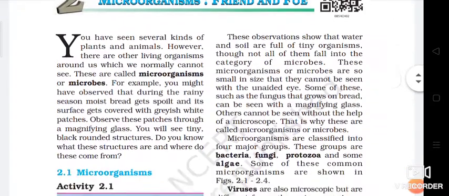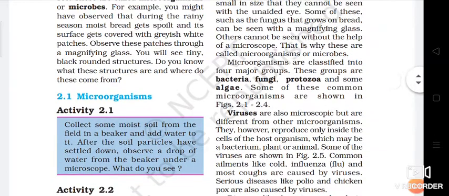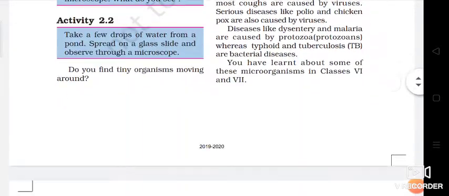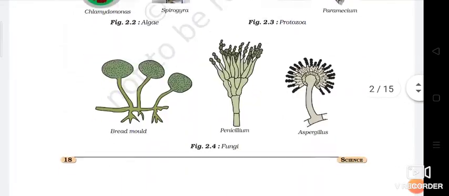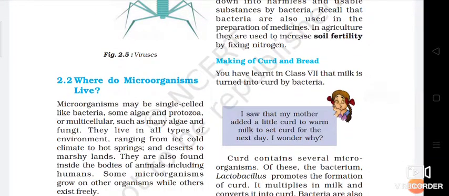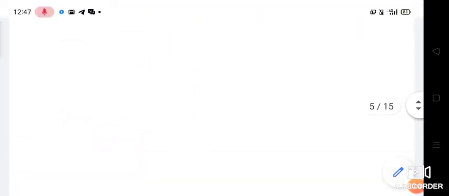So in that we have discussed the concept of microorganisms, varieties of microorganisms, classification of microorganisms like bacteria, fungi, protozoa, algae, and at last we have discussed about the concept of virus. Okay. So in that we have discussed the types of bacteria, how they look like. Then we have discussed where do microorganisms live. Then microorganisms and us, what is the connection between us.